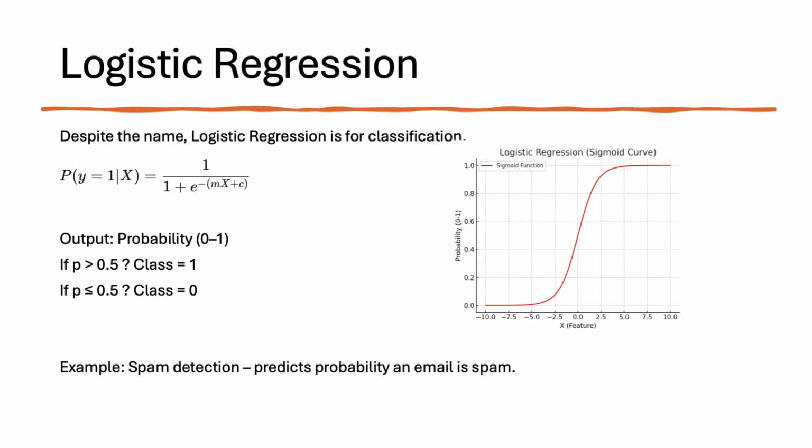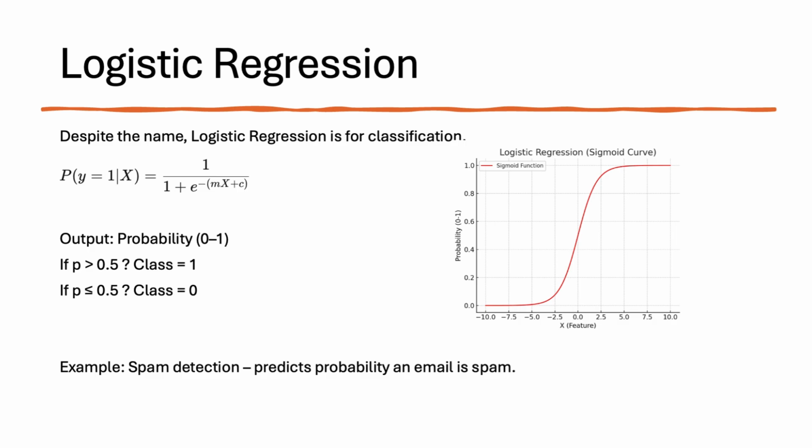If the answer is greater than 0.5, it will put it in class 1. If the answer is less than or equal to 0.5, it will put it in class 0. On the basis of that, it tells you true or false, spam or not. So the value internally ranges from 0 to 1.